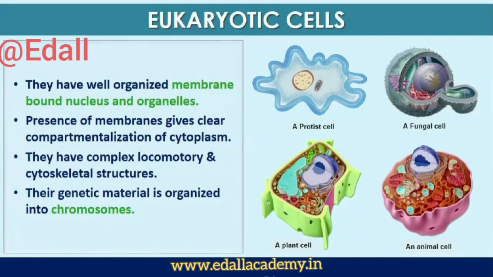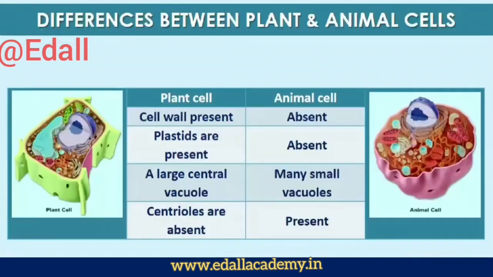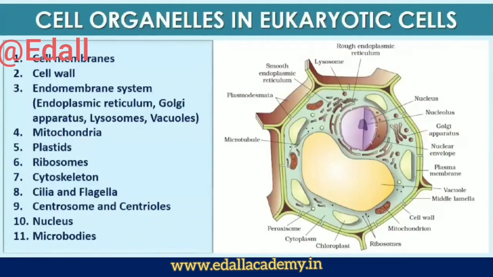In addition, eukaryotic cells have a variety of complex locomotory and cytoskeletal structures. Their genetic material is organized into chromosomes. All eukaryotic cells are not identical. Plant and animal cells are different as the former possess cell walls, plastids and a large central vacuole which are absent in animal cells. On the other hand, animal cells have centrioles which are absent in almost all plant cells. Let us now look at individual cell organelles to understand their structure and functions.